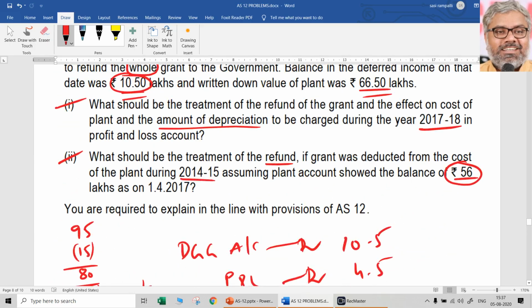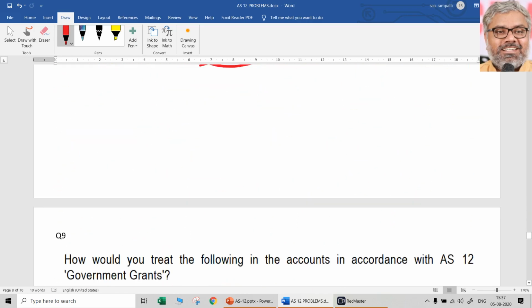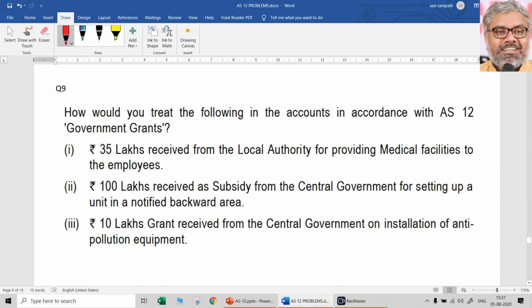When the grant is refunded, it will have a change of depreciation prospectively. All these things can be written as provisions of Accounting Standard 12 and explained and concluded with the numbers. That will give full marks for such type of questions.